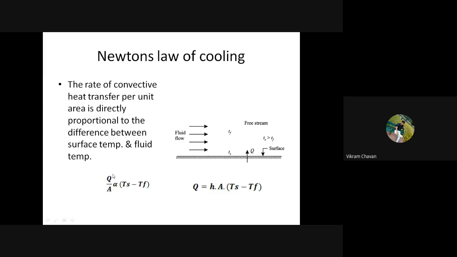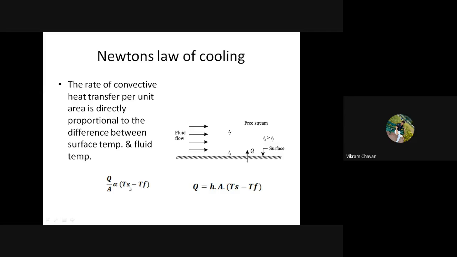In equation format, we can write Q by A, that is the heat transfer per unit area. Q is the heat transfer rate and A is the surface area available for heat transfer. So Q by A is directly proportional to the temperature difference between surface and fluid.